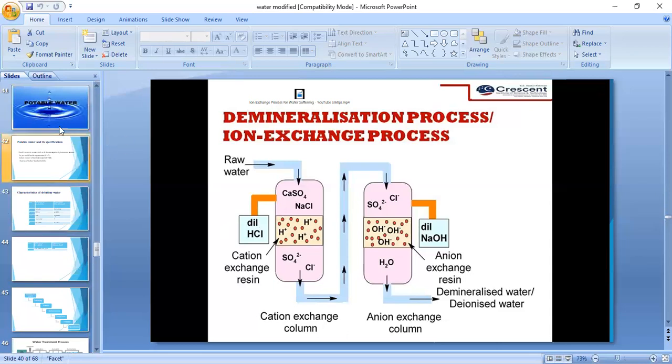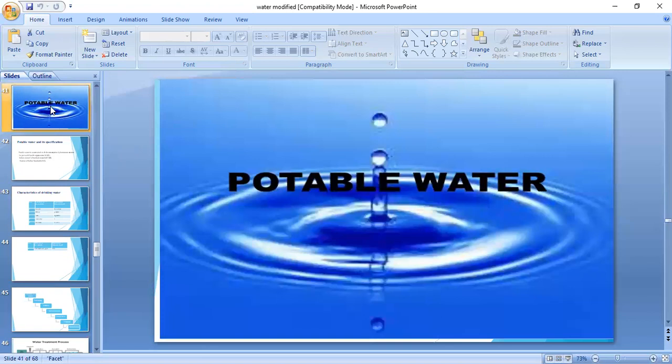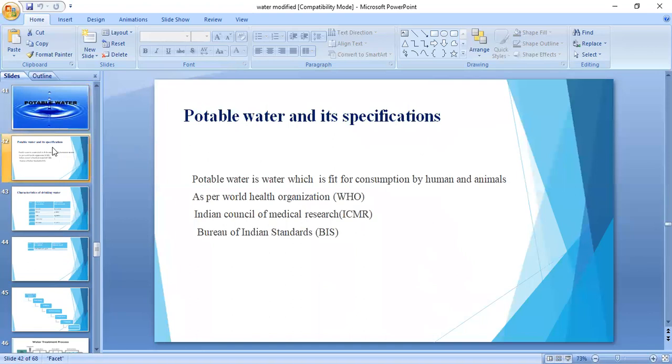Next, coming to potable water, which is the last topic. We will look at what potable water is, the specifications of potable water, and the steps involved. What is meant by potable water? Potable water is the water which is fit for human consumption.